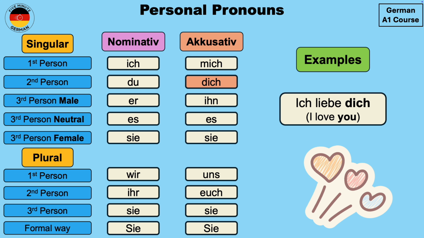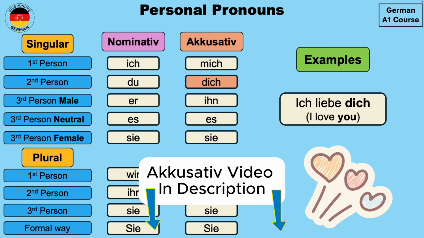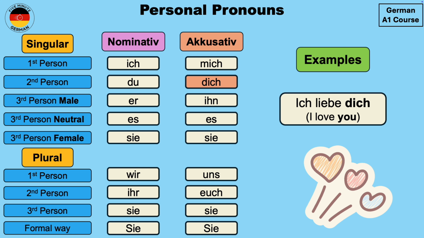So a common example is ich liebe dich, which means I love you. So over here we use dich because that is the object over here. So if you want to learn more about how you can find the object or identify the object in a sentence, then you can take a look at my video on accusative, where I have given different methods in which you can identify the object in a sentence.